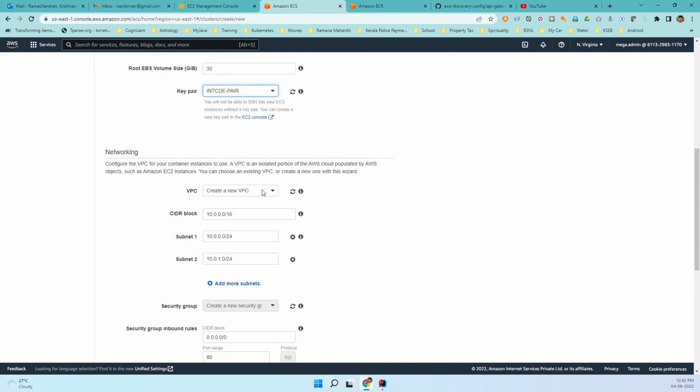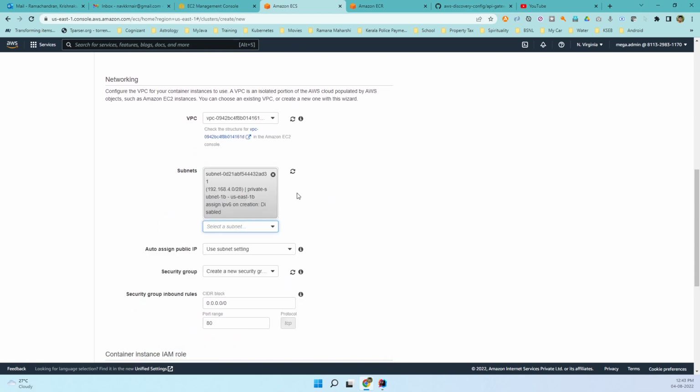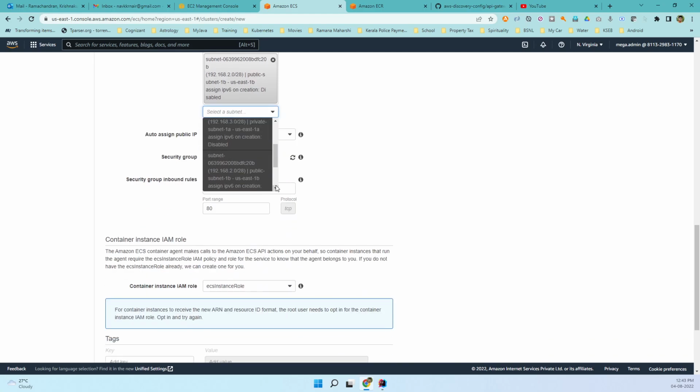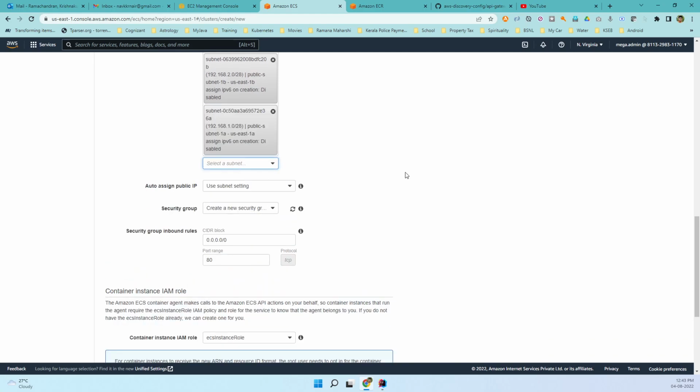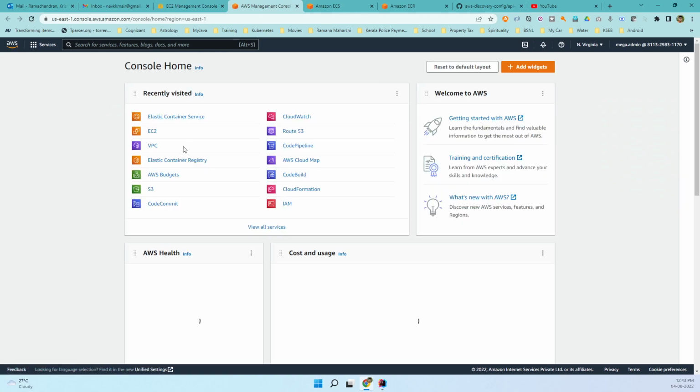And then which is the VPC in which this cluster is going to be created? Obviously, our custom VPC. And then I will select all the subnets, the private subnet as well as the public subnet in this case, and then we'll use the assign public IP for the public subnet.